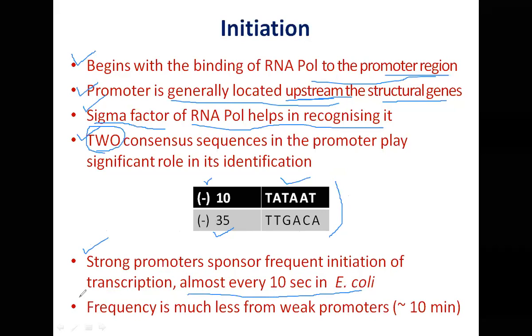And there are weak promoters where there is too much deviation from these standard sequences. There is too much substitution in the nucleotides. Then the promoter becomes a weak promoter, and the frequency of initiation of transcription is much less from weak promoters. I told you yesterday also, it may be as high as 10 minutes compared to every 10 seconds from a strong promoter. So that is the significance of having a standard consensus sequence at -10 and -35 upstream.